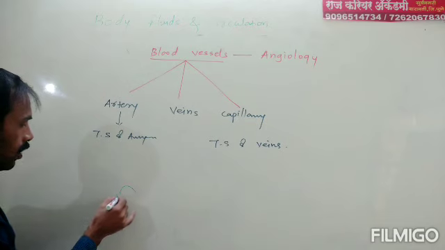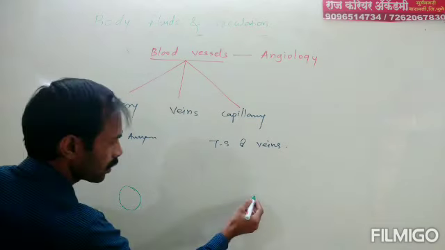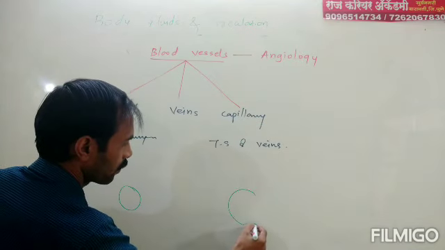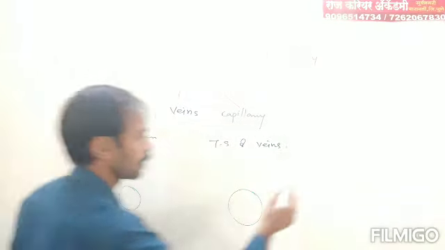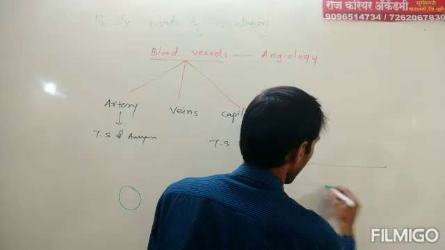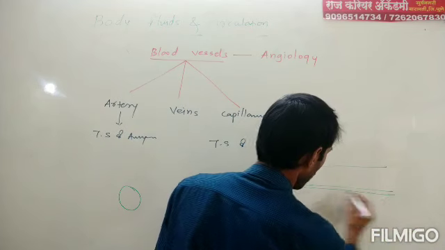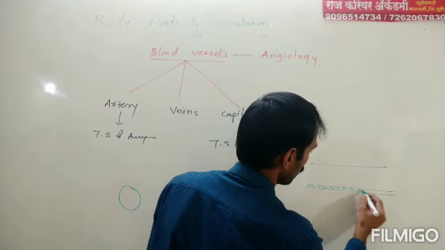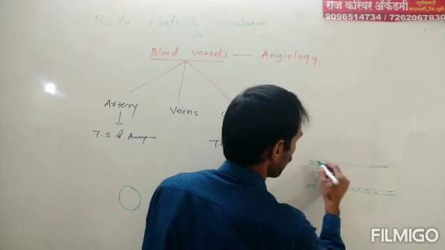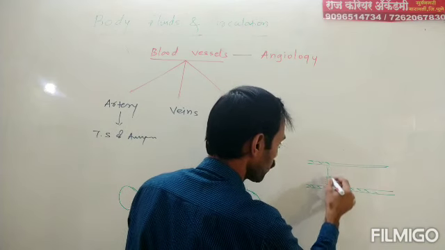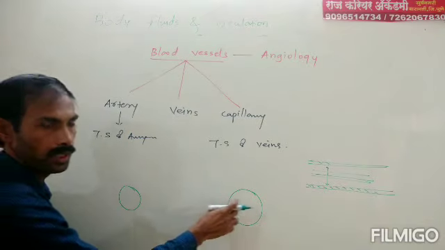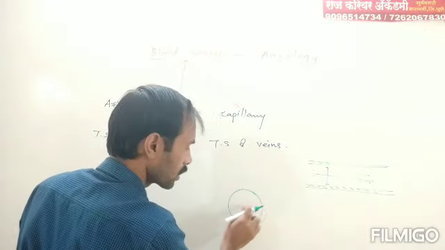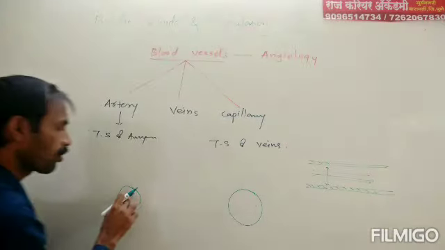This is the lumen of artery and this is the lumen of vein. The middle part, through which blood flows, is known as lumen. Suppose this is an artery or a vein, this middle part is known as lumen. This is the lumen of vein and this is the lumen of artery.